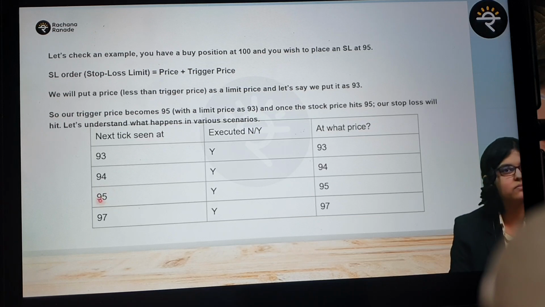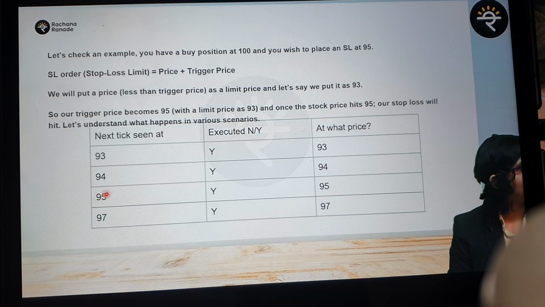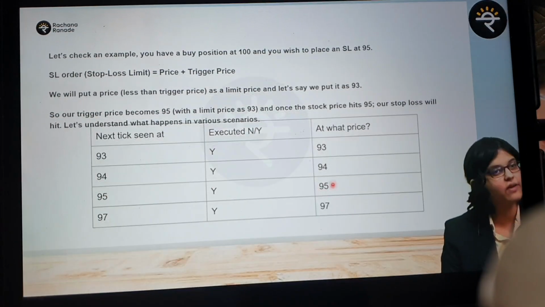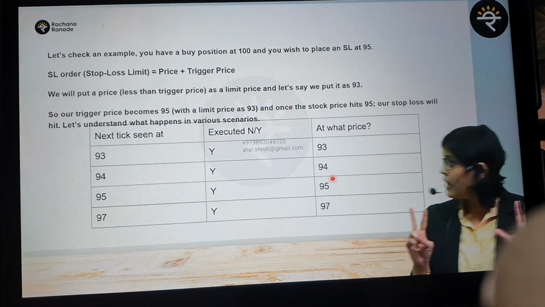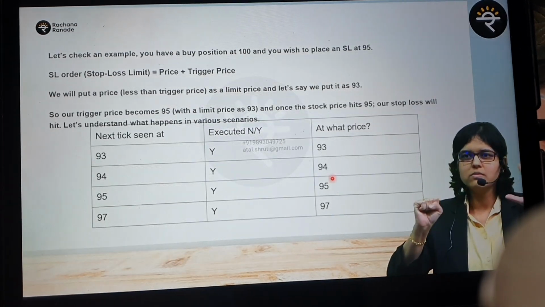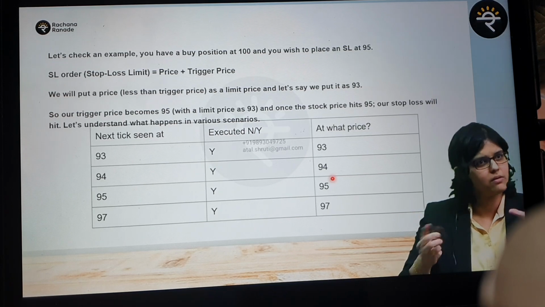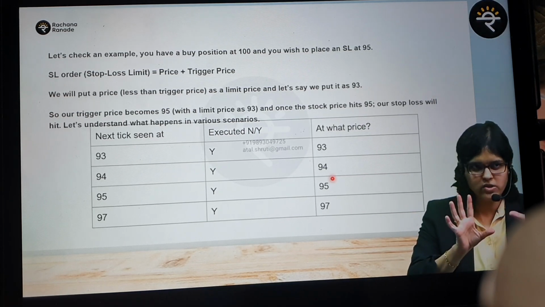At 95. First trigger at 95, next tick at 95. Will it get executed? Yes. At what price? 95. But ma'am, you defined 93 now. What do you mean by 93? Maximum loss that I can take is 7. If it gets executed at 95, what is the maximum loss? You have said that I am ready to take maximum 7. You are taking 5 only. Okay, clear also?